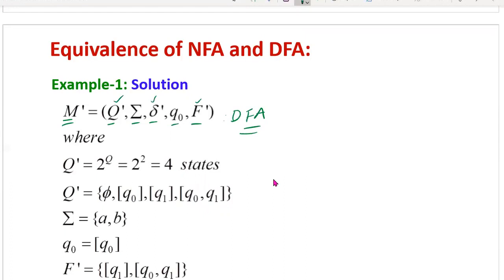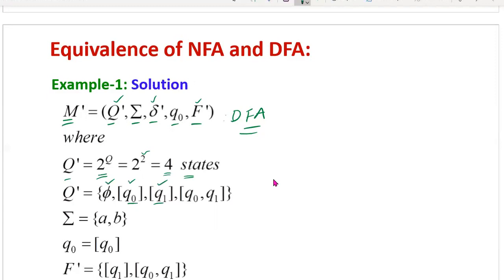How to find Q dash? As per the definition, Q dash equal to 2 power Q. For example, Q equal to the number of states. How many states are there? In our problem, Q equal to Q0, Q1, two states are there. Therefore 2 power 2 equal to 4. So Q dash contains 4 states. How to write the 4 states? First we start with the empty set phi, that is the default state we have to consider. Then all states separately: within square brackets, Q0 separate, Q1 separate.